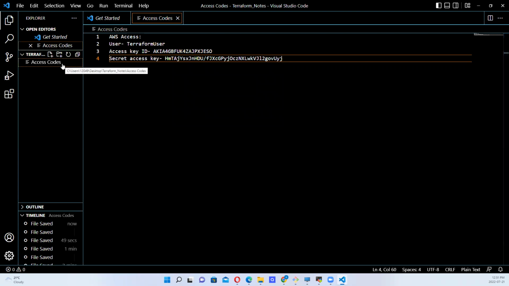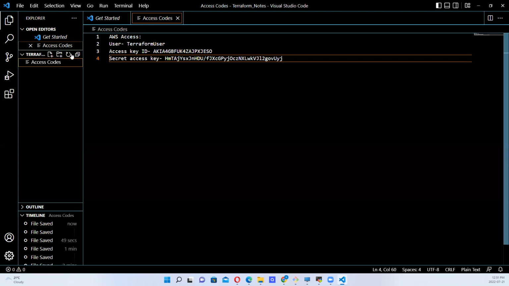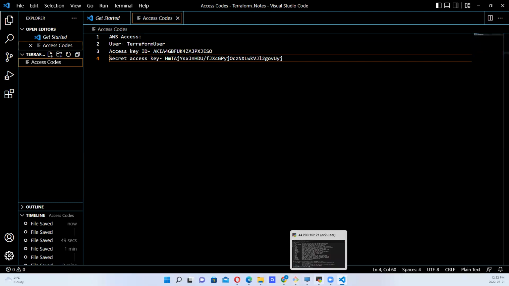So what else do I want to do? Now that we've done this, we want to proceed to the main work. We've created an instance, we've installed Terraform in the server, in the terminal, we've created programmatic access on AWS, and given the user Amazon EC2 full access. And now we've copied all the details we need. So now we need to start addressing business.